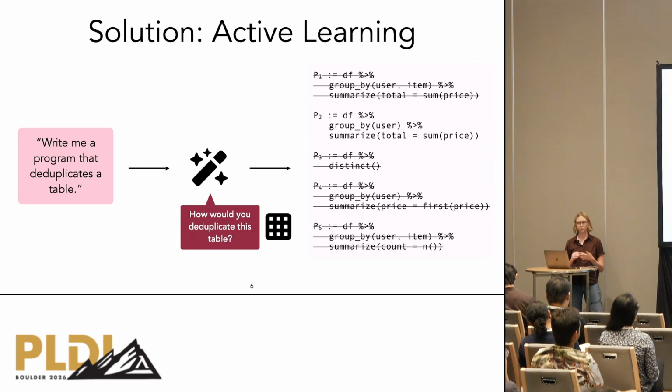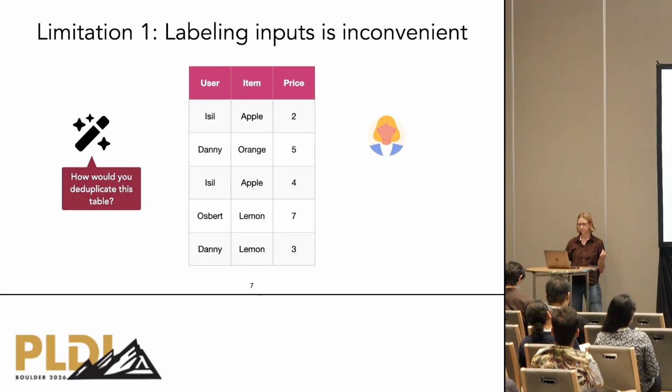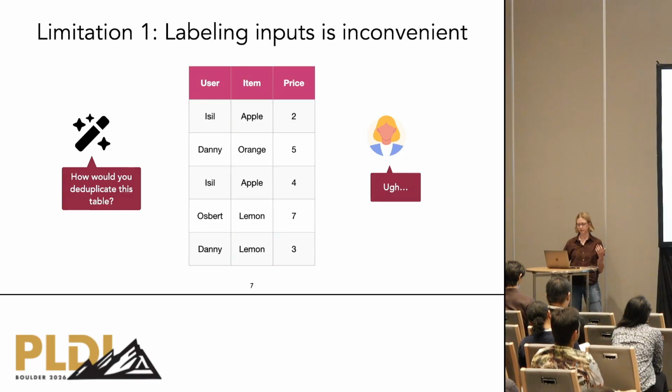These approaches, however, predominantly rely on users to provide outputs for concrete inputs, which has two key limitations. First, manual input labeling can be cumbersome and error-prone in structure-rich domains, such as those involving tables or nested data structures. For instance, if you're trying to generate a table transformation program, an active learning system might ask you to perform your desired transformation on an example input table. This can be difficult and time-consuming, and if you make a mistake, the active learner might fail to return your desired program.